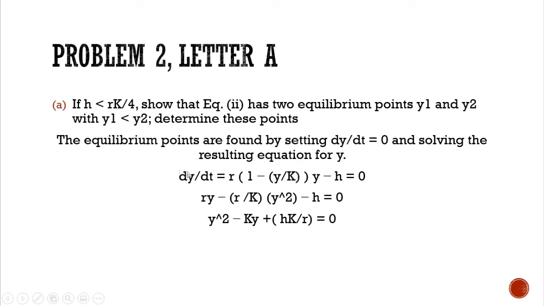So here we have dy over dt is equal to r of 1 minus y over k times y minus h. The previous equation here on slide 1, ry minus r over k times y squared is equal to h. And then the final simplified form is y squared minus ky plus hk over r is equal to 0.